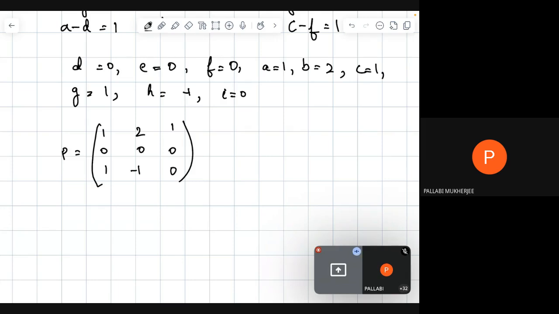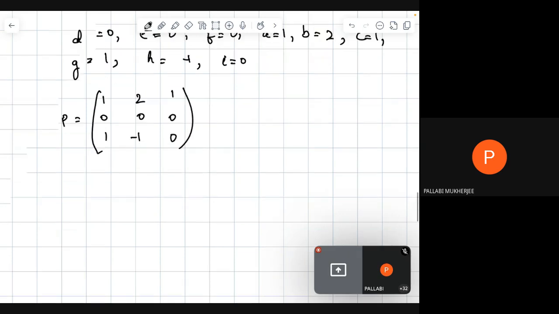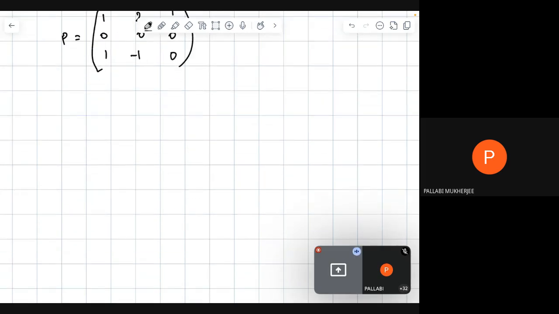Okay, so the next part, we are going to a linear transformation question.